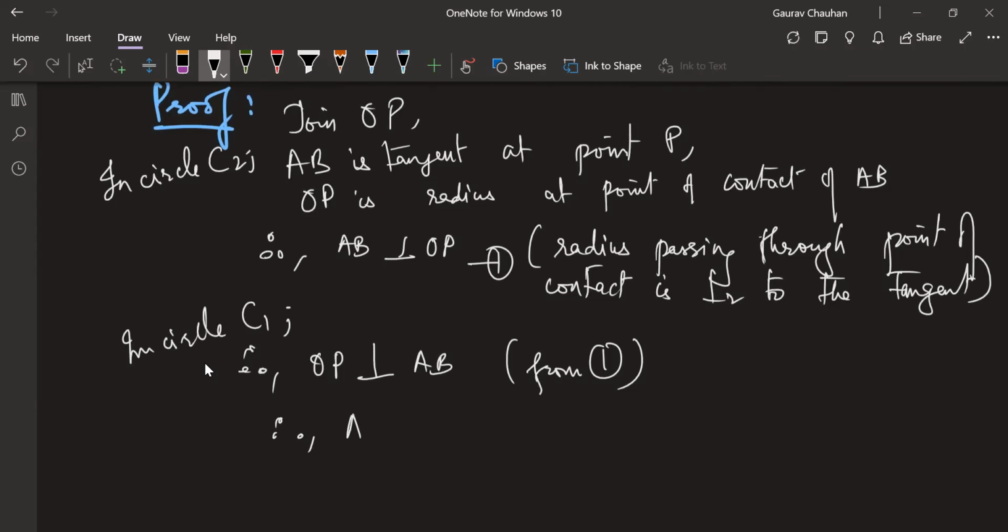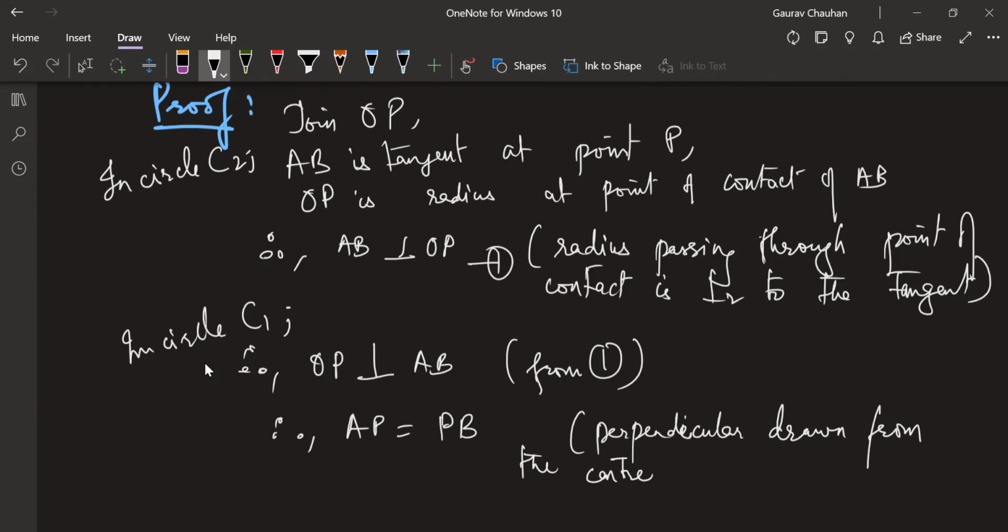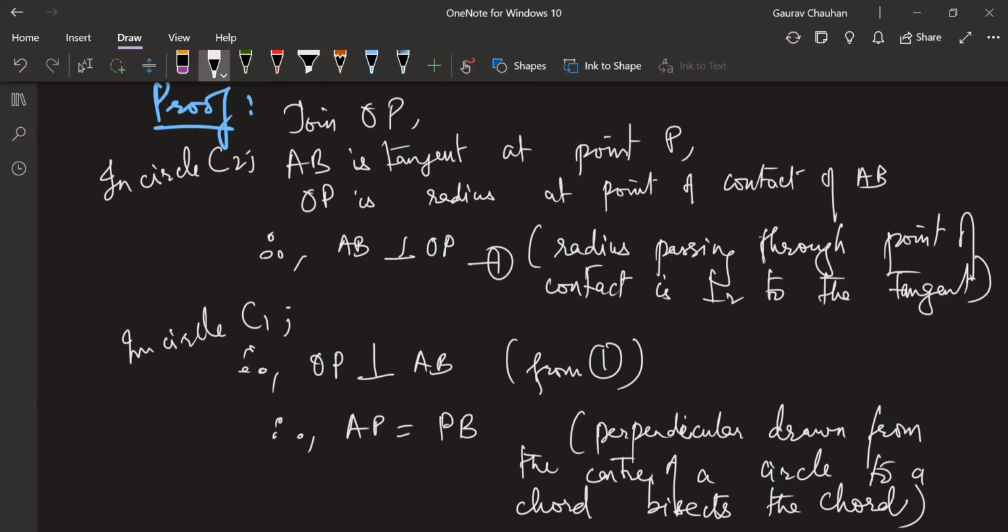Therefore, AP is equal to PB. Reason is, what was theorem 3C? Read it once, Pooja. Perpendicular drawn from the center of a circle to a chord bisects the chord. Good with this? Now, which one is the chord?